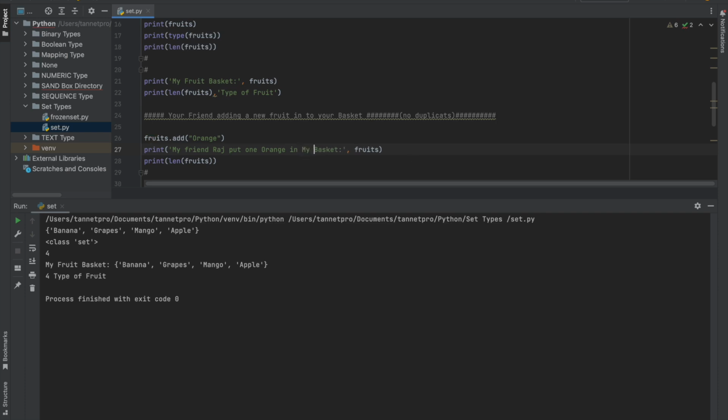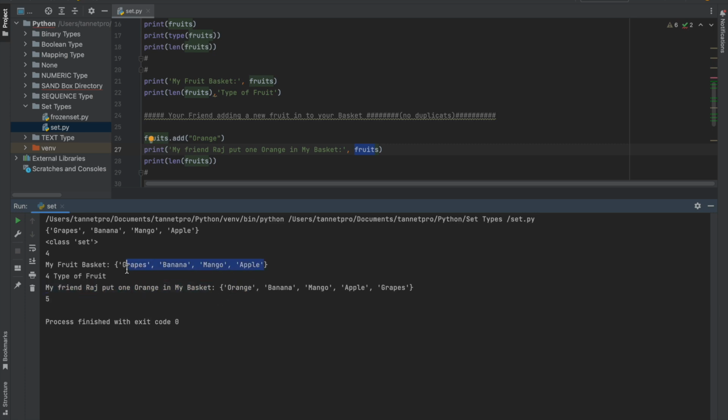Here I comment my basket. I am also putting the length, and it will show this. So I am adding 1 element with the name of orange, and putting 1 comment for better understanding, that my friend Raj put 1 orange in my basket, and this is my basket, right? My fruit basket is this, and the 4 types of fruits. Now I'm adding, my friend Raj put 1 orange in the basket. So he has added orange, right?